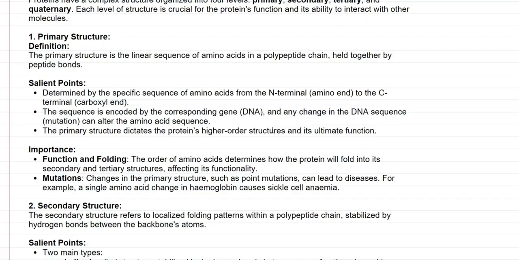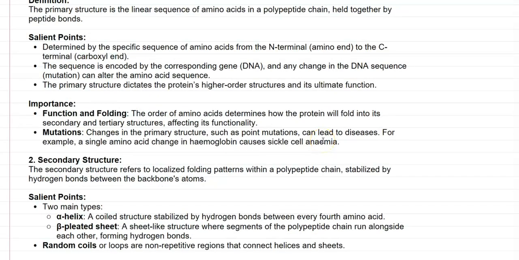The primary structure dictates the protein's higher order structure, that is, the secondary and tertiary structures are all dictated by the primary structure. Importance: the order of amino acids determines how the protein will fold into its secondary and tertiary structures, mainly affecting its functionality. Changes in the primary structure resulting from point mutation may lead to certain diseases. For example, a single amino acid change in hemoglobin results in sickle cell anemia.